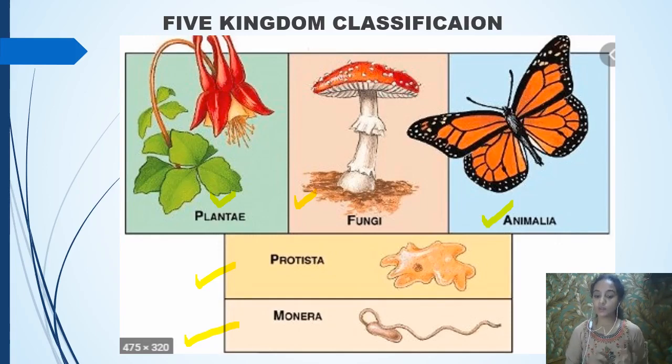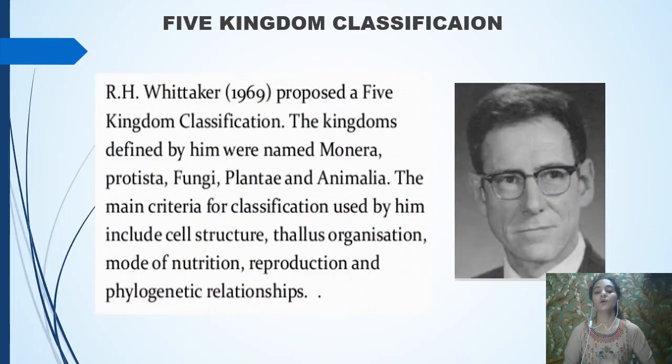So starting with the Monera, then comes the Protista, then the Fungi, then the Plantae, and then the Animalia. Now he is the person, R.H. Whittaker. So R.H. Whittaker proposed the five kingdom classification. He classified all living organisms into the Monera, that is the first one, then Protista, then Fungi, then Plantae, and then Animalia.